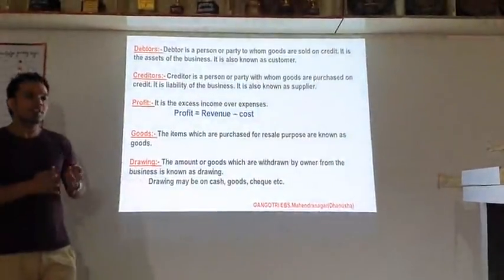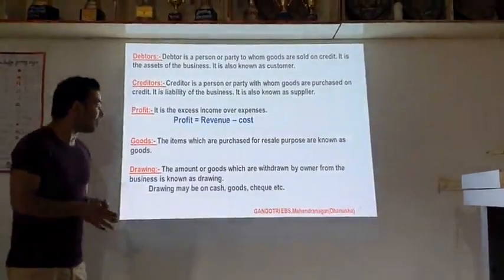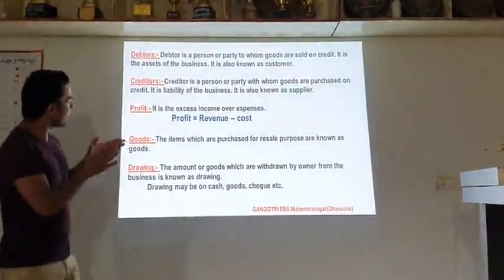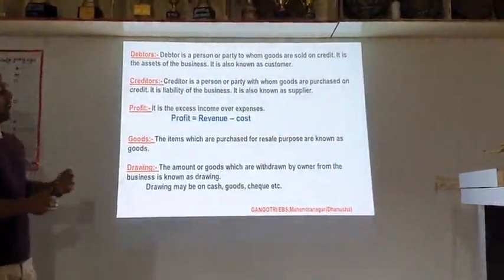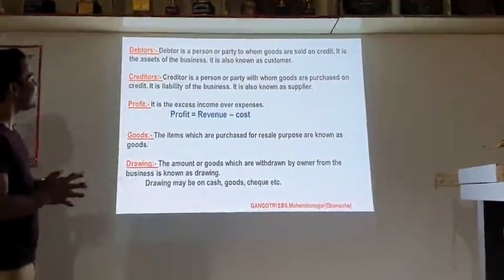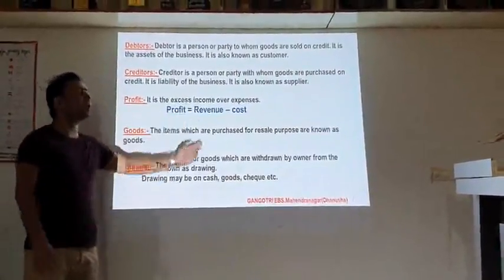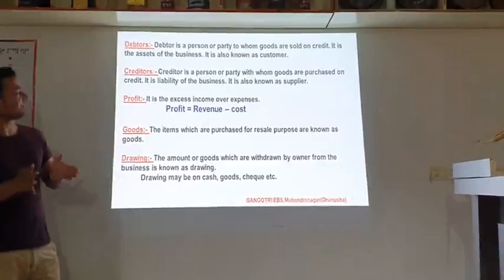So revenue means the selling price of the goods, and cost means the amount we pay for the goods that we purchase. So profit is equal to revenue minus cost, and profit and revenue are different, not the same.